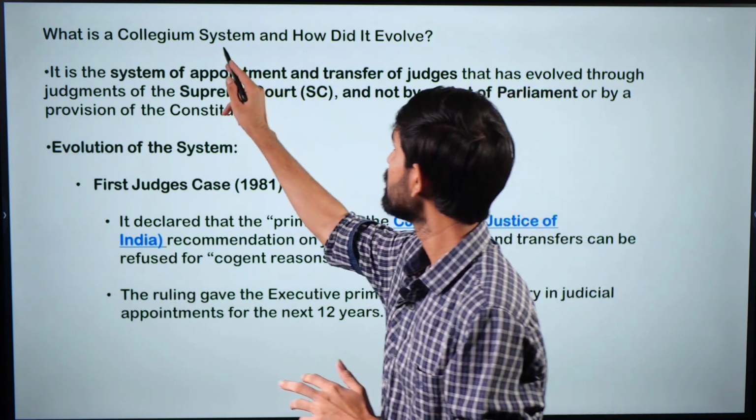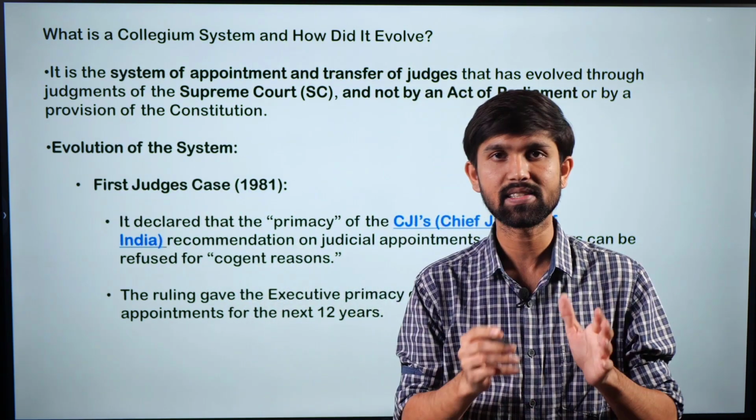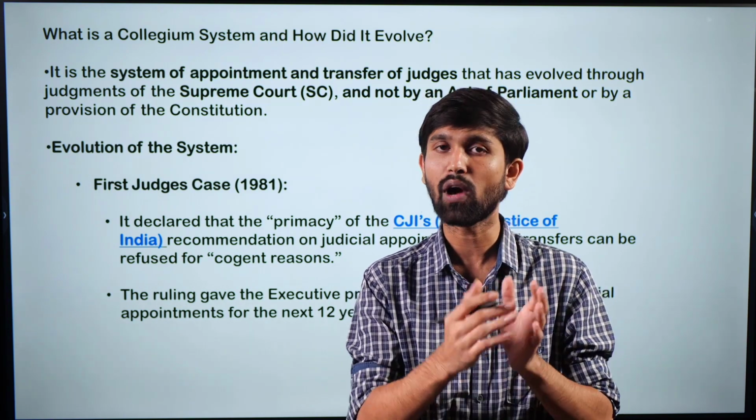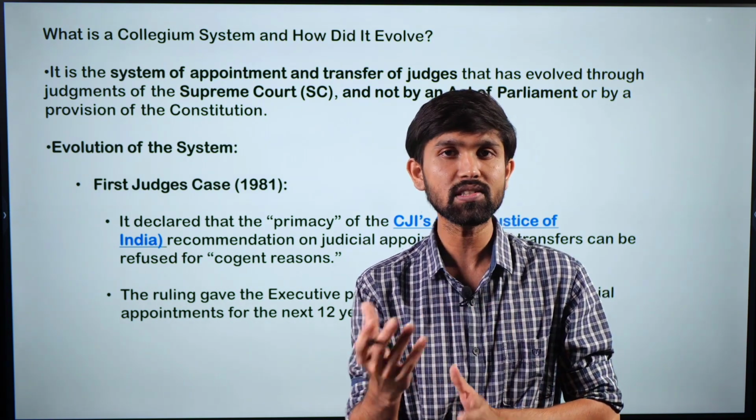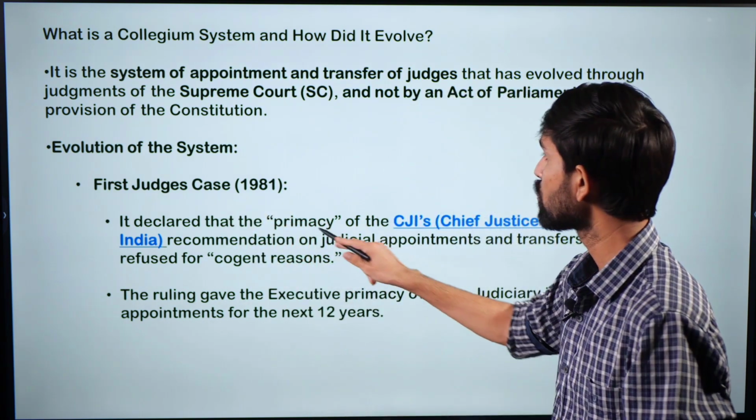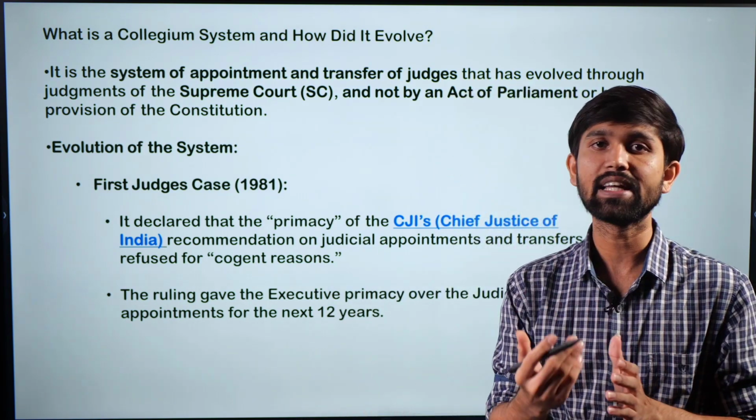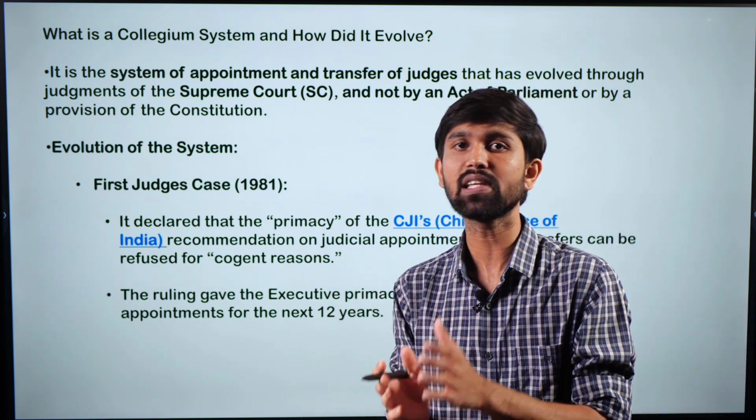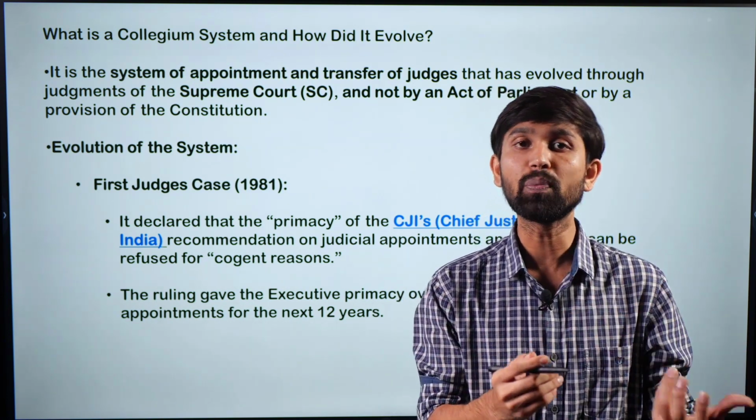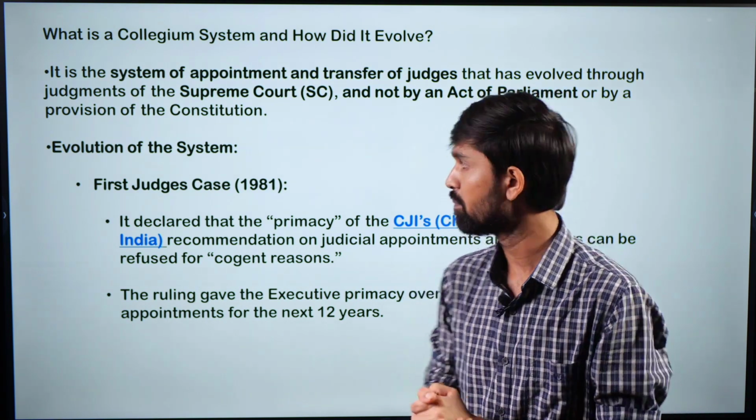The collegium system was first taken up in the First Judges Case in 1981. As I said, the question was answering the phrase consultation, as to whether it is a voluntary process or a mandatory one. In the First Judges Case in 1981, the Supreme Court said that this consultation was a voluntary one, and therefore established a primacy of the executive over the judiciary, and it was therefore assumed that the opinion of the Supreme Court judges in this manner is a voluntary one to take and not a compulsory one to take.